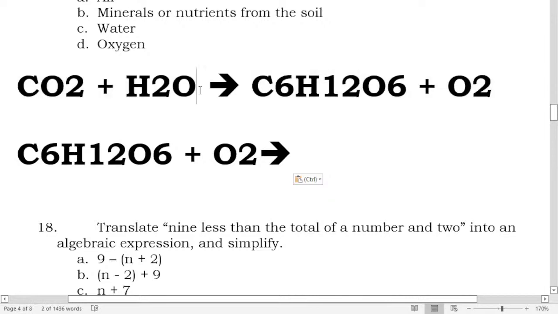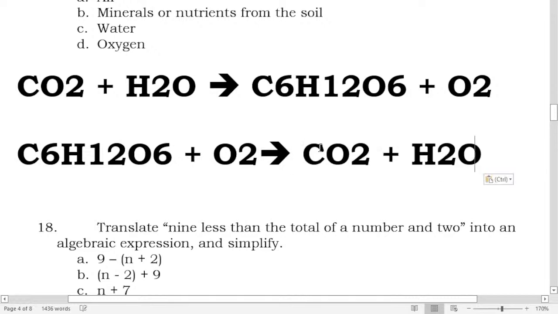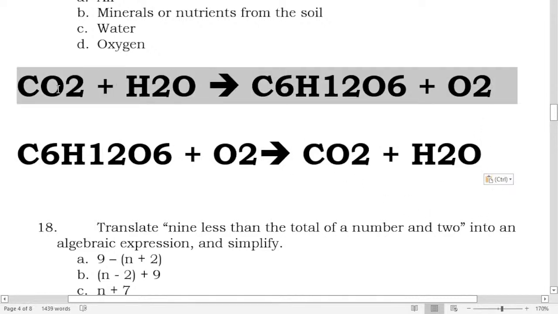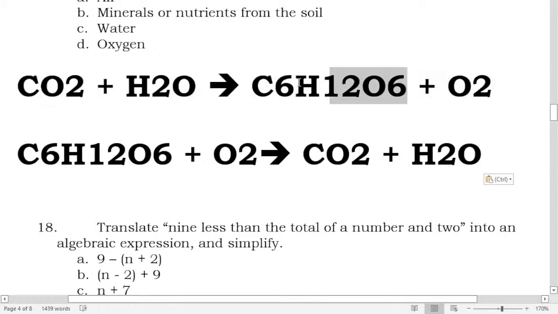So this is what I was saying earlier, the cellular respiration. This one is taking place, the photosynthesis. This is the equation: carbon dioxide plus water is yielding the glucose and the oxygen, which we need. Now, this oxygen released by plants is what our body needs.